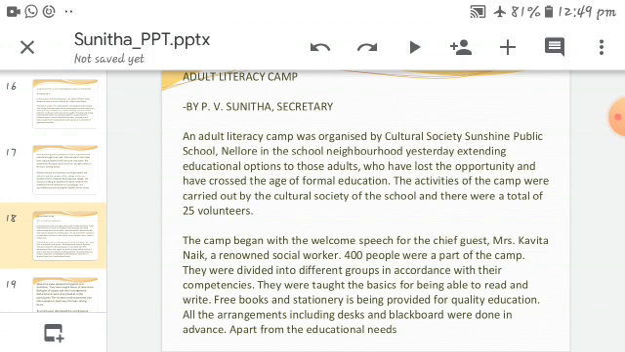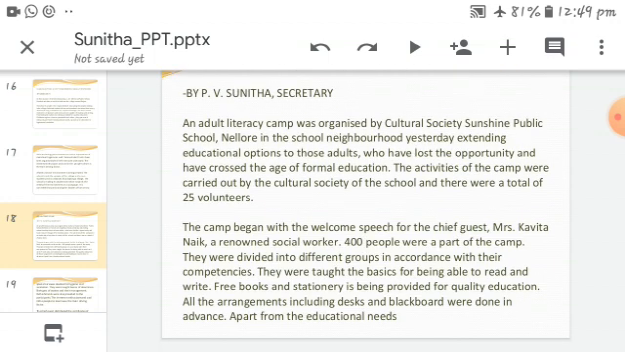Now the activities of the camp were carried out by the Cultural Society of the school, and there were a total of 25 volunteers to motivate and give education to the adults, the people who were unable to get an education at the needed age. Now they have to be educated.